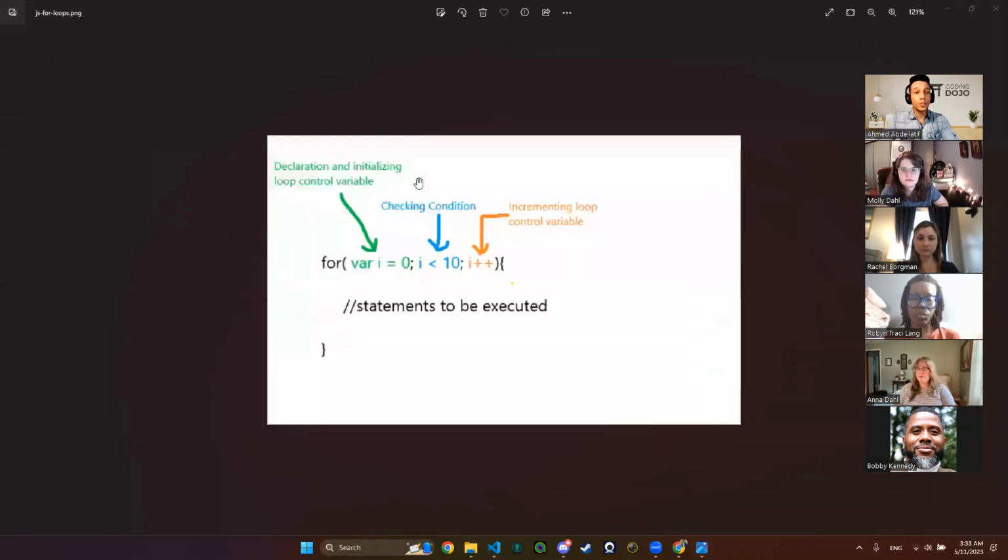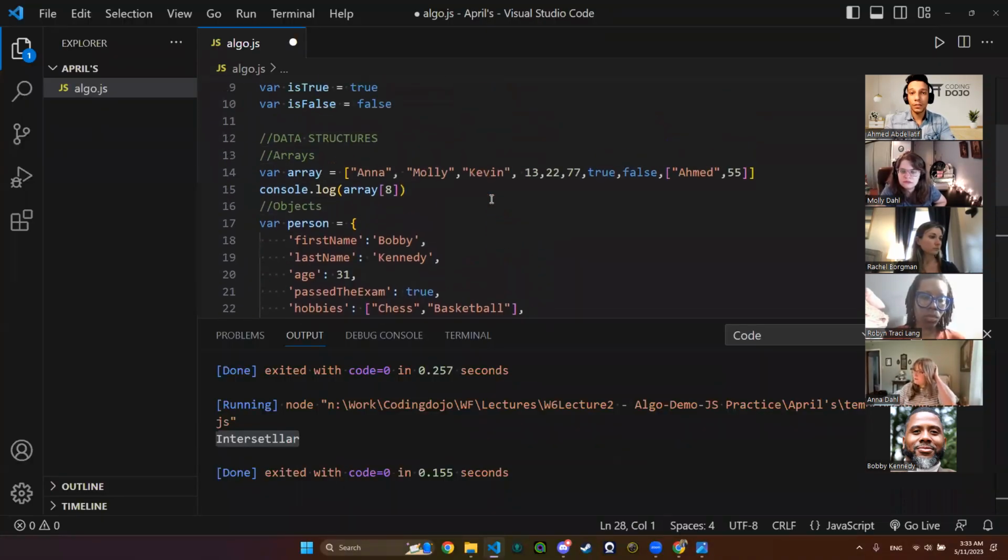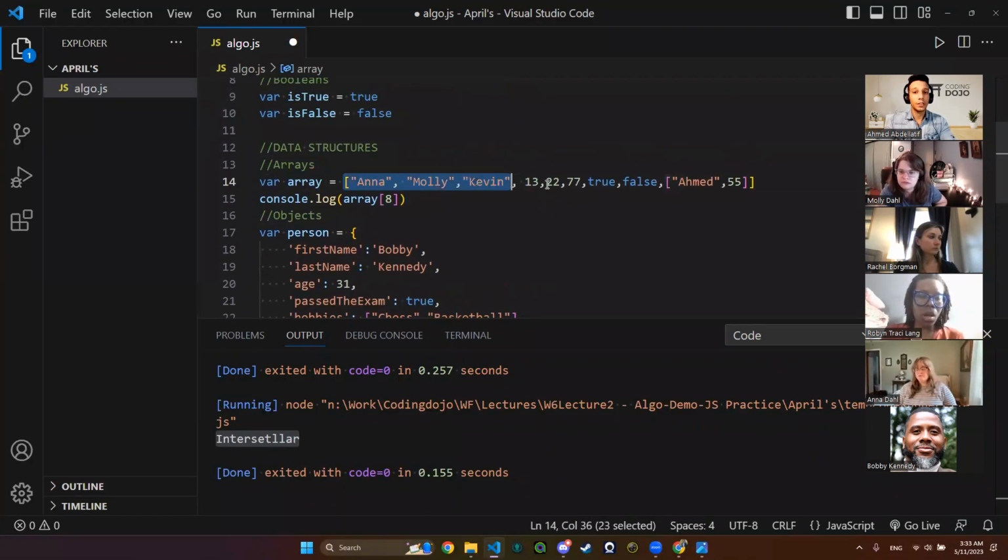Okay, we use loops because, let's see here in our example, we have this array right here. This array only has 8 indices. What if my array had 100 indices or thousands of indices?